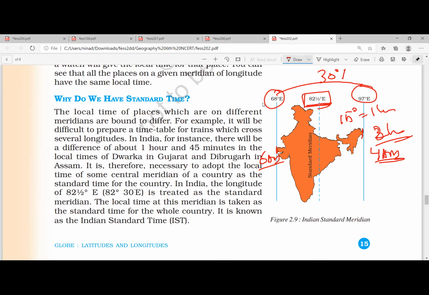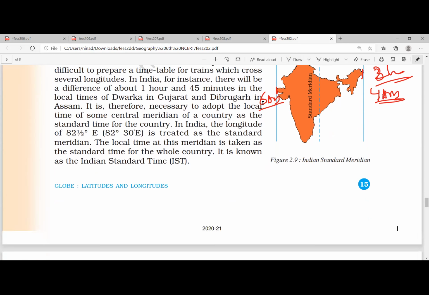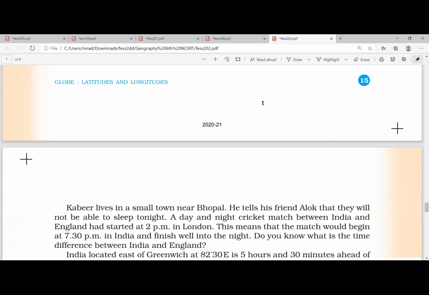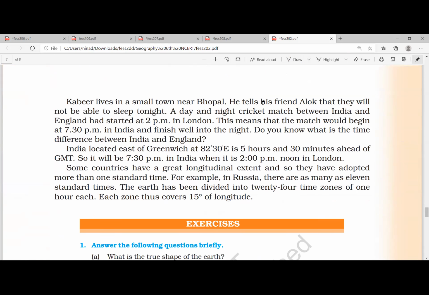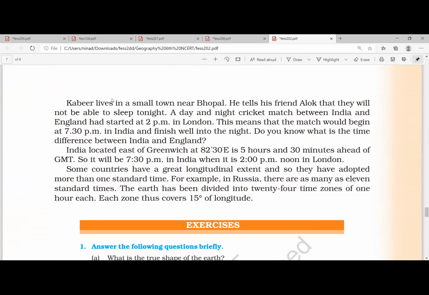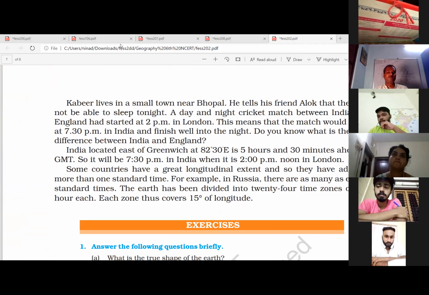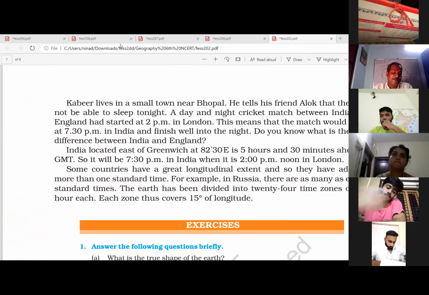A lot of people are saying that India should have at least 2 time zones. Tell me, Vishnu, why are we not having 2 time zones? We are sticking to only one. I don't know, sir. I told you there is a 2 hour difference. When people say I don't know, I become angry.